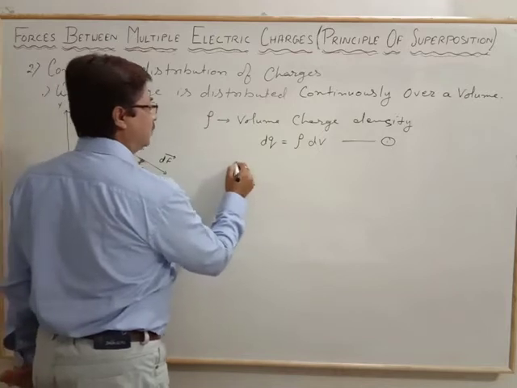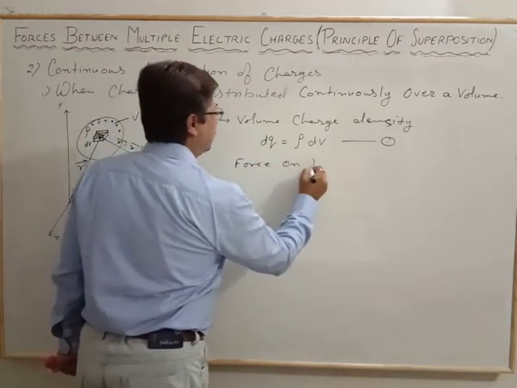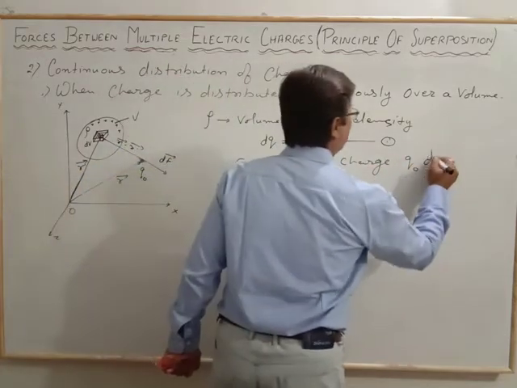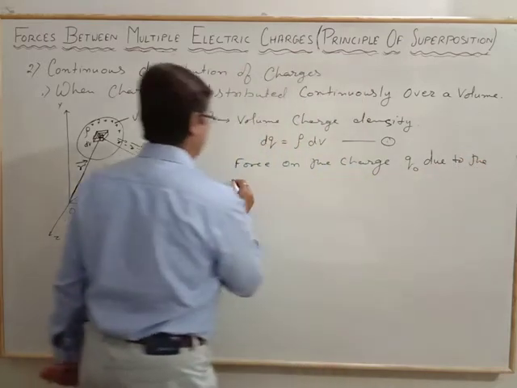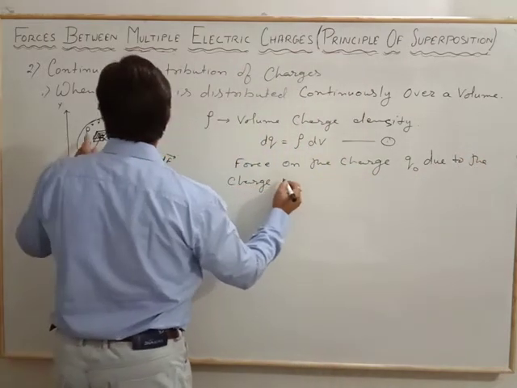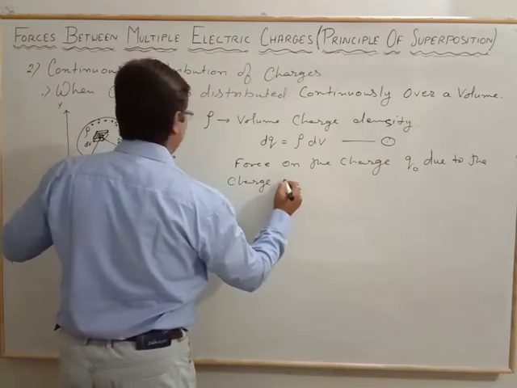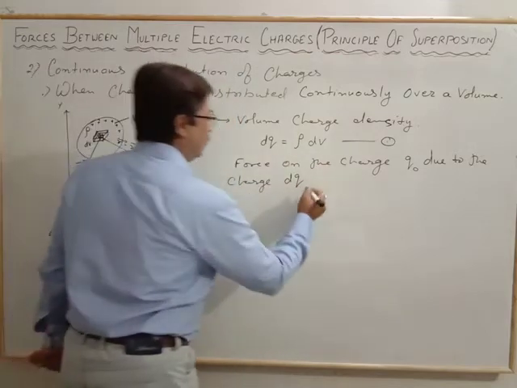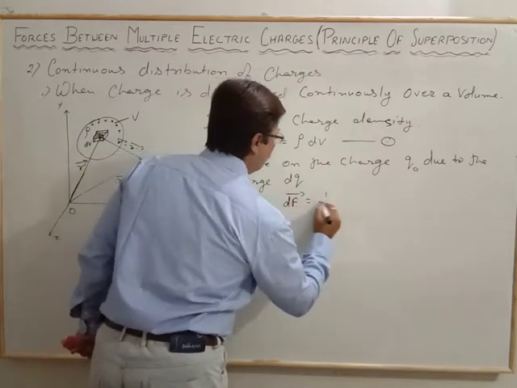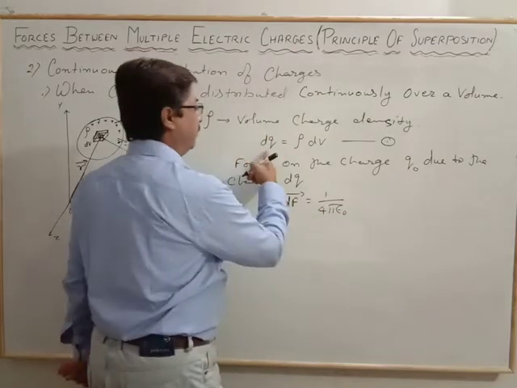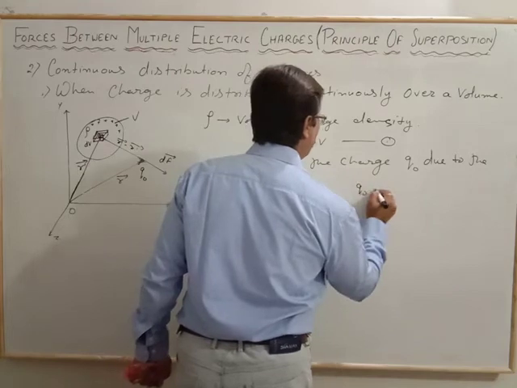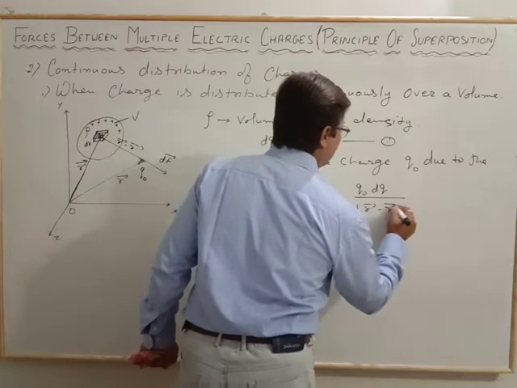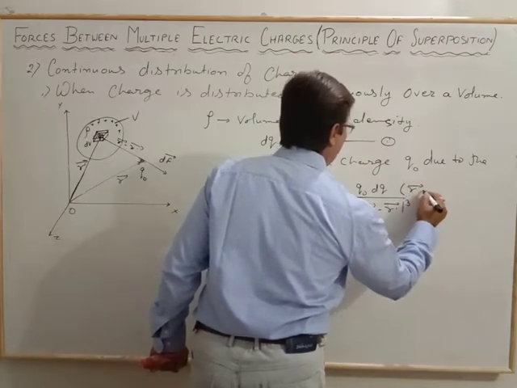Now for the net force on the charge q naught due to the charge dq in the volume element dV, the force dF is equal to 1 by 4 pi epsilon naught, q naught dq by (r vector minus r dash vector) whole cube, times (r vector minus r dash vector).